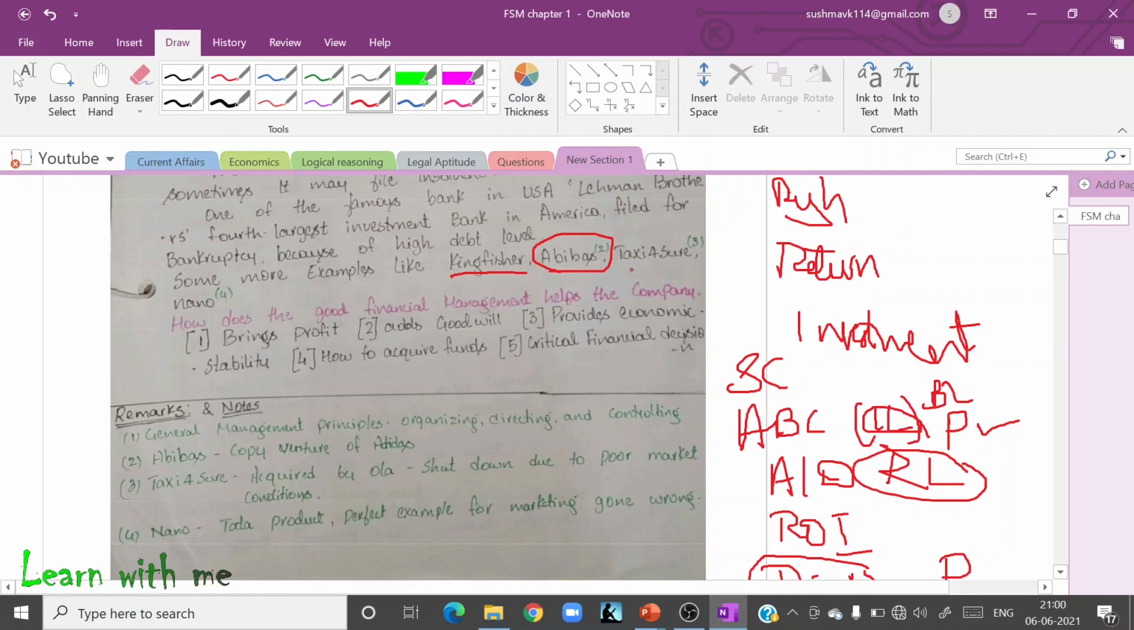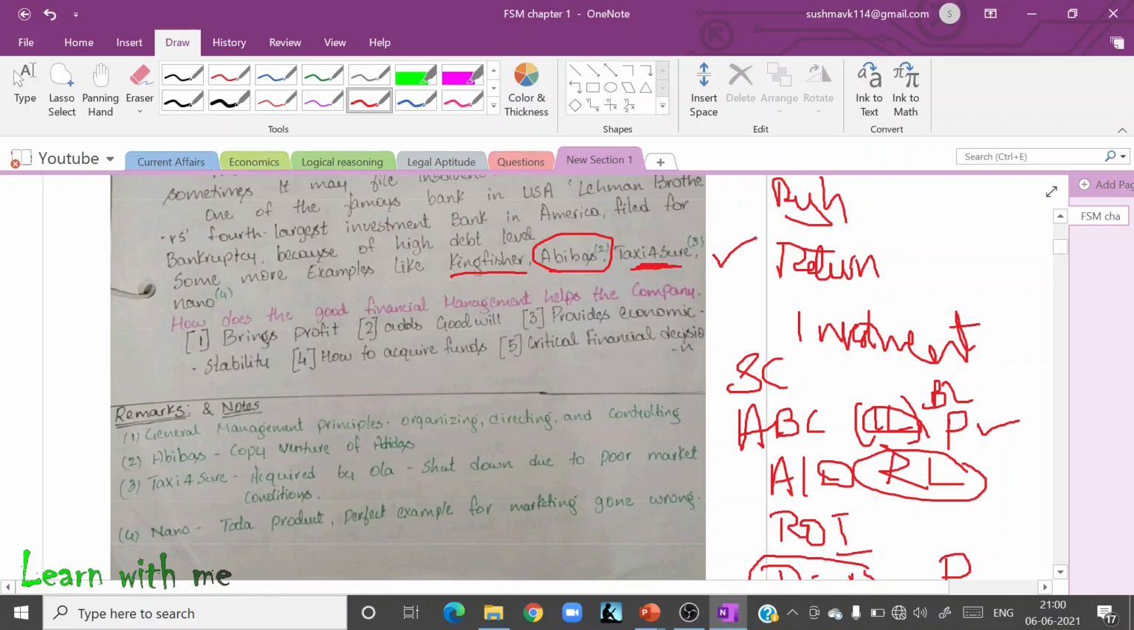And Taxi for Sure. So this was brought by Ola. Actually, this was a very good plan which they brought, but it was shut down due to poor market condition. People used to say Taxi for Sure, but because of the poor market condition, it shut down. It may be a very good idea for a company, maybe a very innovative, very creative idea, but the time did not allow it to come onto this platform.